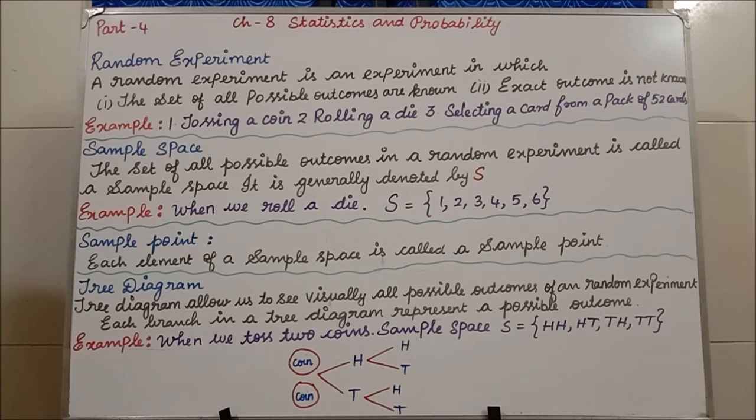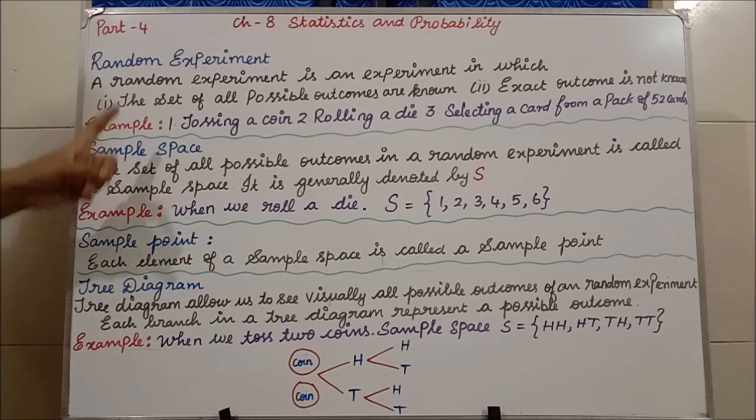So you know all the possible outcomes, but you cannot know the exact outcome. That is a random experiment. Clear, students?